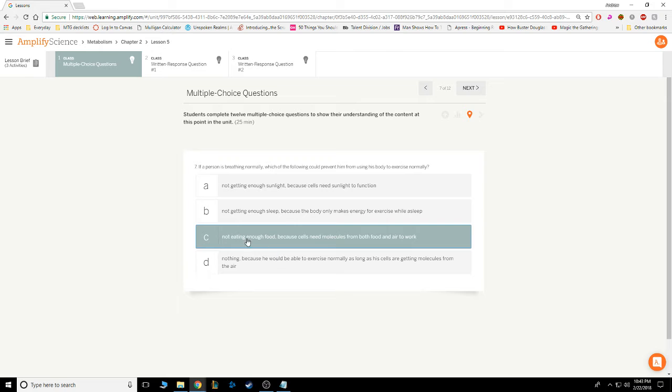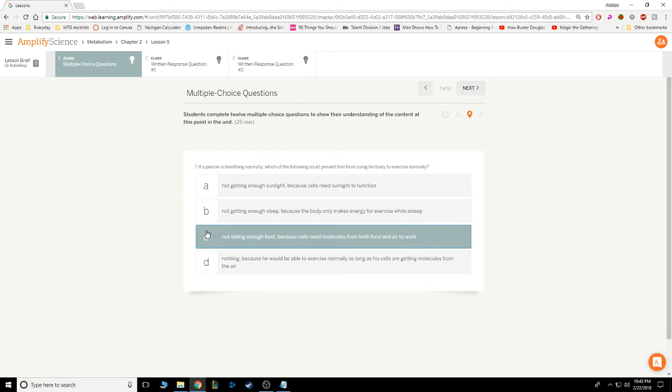With that said, we feel pretty confident we have the right answer, but let's read the question to be absolutely certain. If a person is breathing normally, which of the following could prevent him from using his body to exercise normally? With the question read, I'm going to go ahead and rephrase it just like I did in the first method, where I rephrase the question, then look at the answers. What it's really asking me is, what conditions would stop our body from exercising normally?